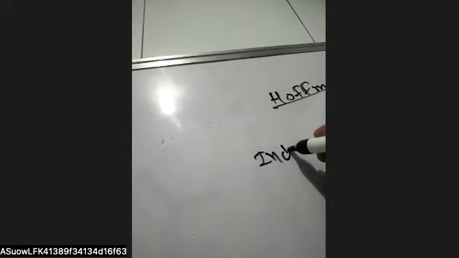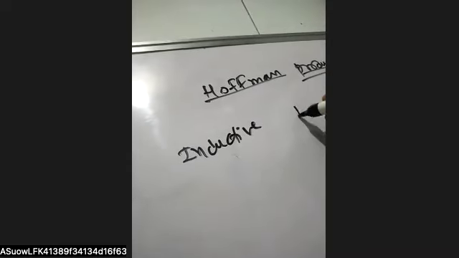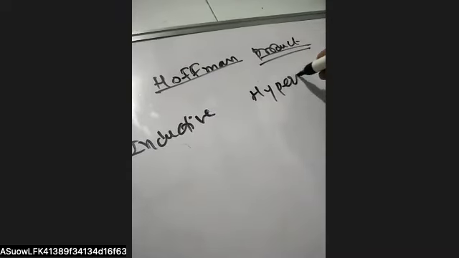The inductive effect is of two types, that is the minus I inductive effect or the plus I inductive effect. The plus I inductive effect is shown by the electron donating group, which stabilizes the carbocation. For example, here we have a carbocation-like structure, stabilized by the inductive effect of 3 plus I groups.